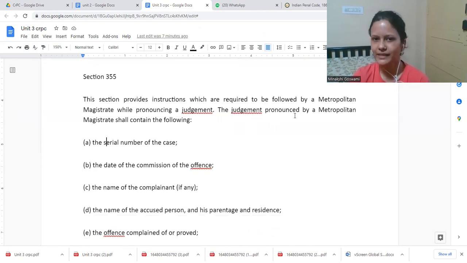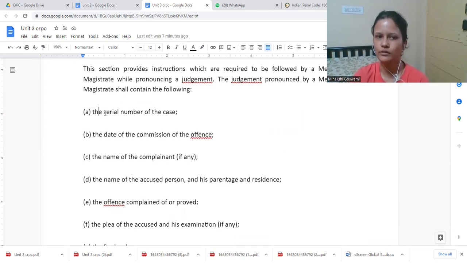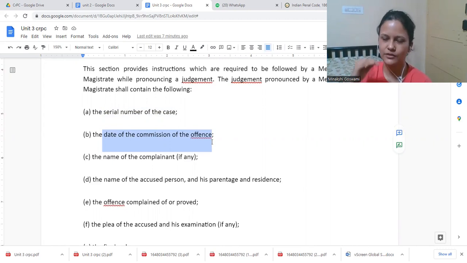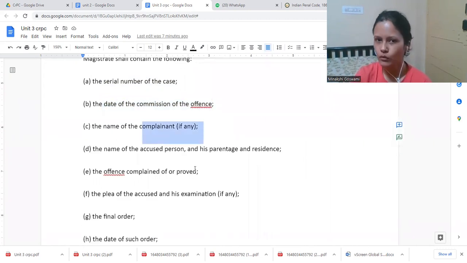Plus, when we see a judgment given by a subordinate court, we also see the case number mentioned there, when the offense was committed, and there would be a brief fact of the matter also. How the situation happened, what happened, those also will be mentioned. Who filed the complaint, who is the accused, what is his father's name, husband's name, residence address would be given.